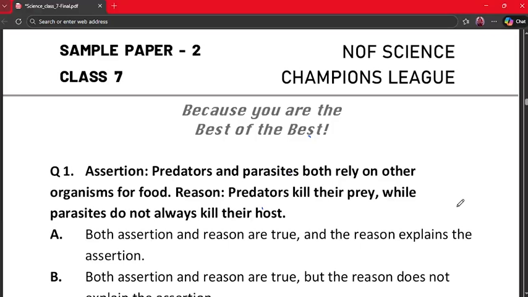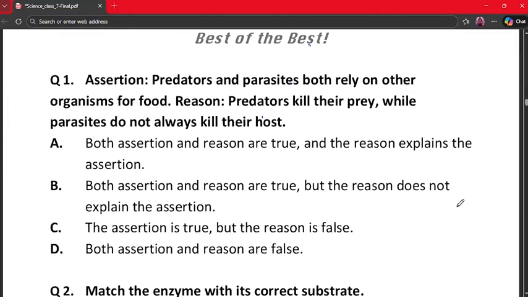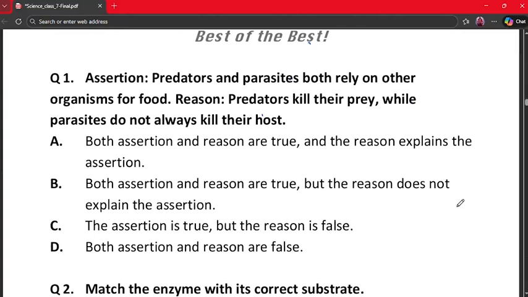Hello students, welcome back. Now we are starting class 7 sample paper 2 of NOF Science Champions League. This time I'll explain all the 40 questions and I will explain why the answer is correct for that question. So let's begin with question number 1.